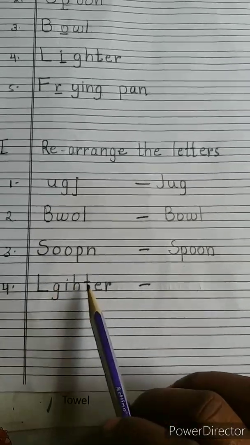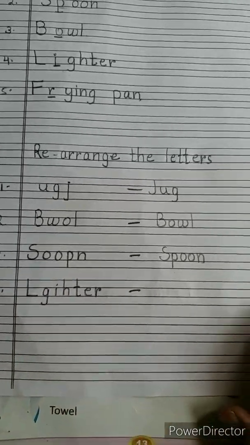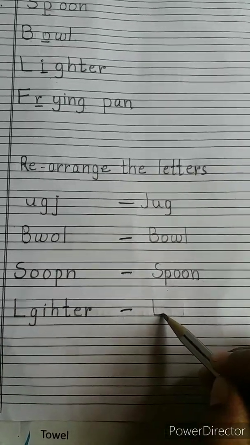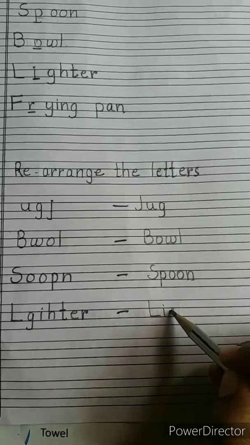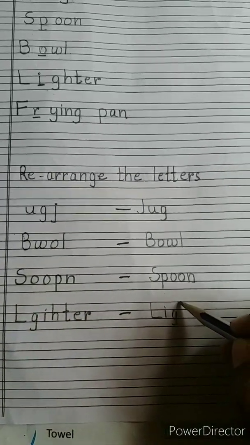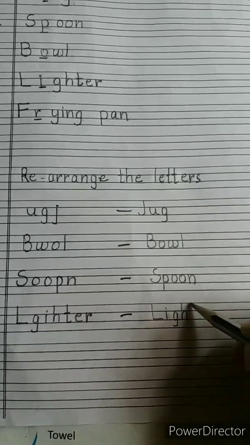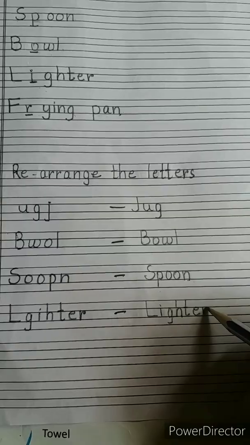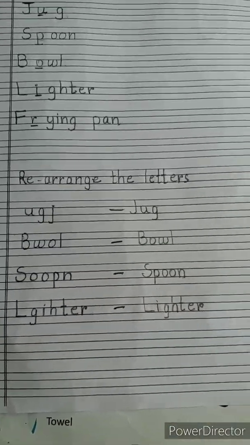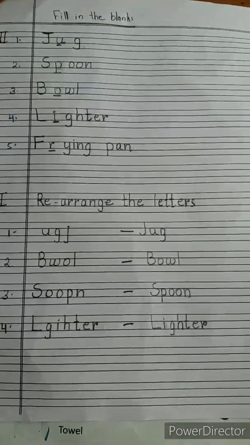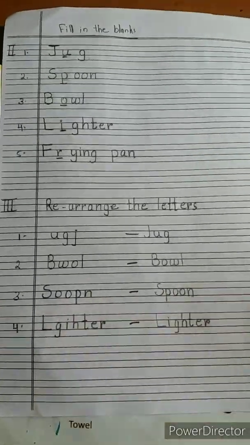But here the letters are here and there, so we have to write the correct spelling. L-I-G-H-T-E-R, lighter. So my dear children, here we have finished one question and answer.